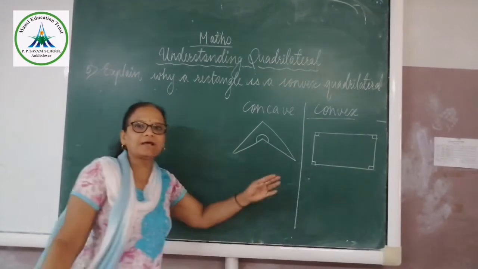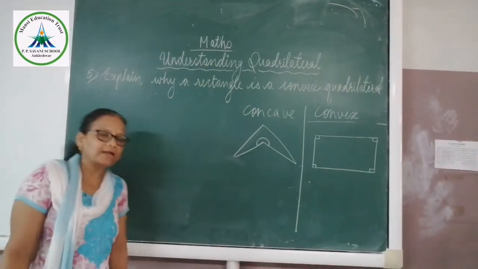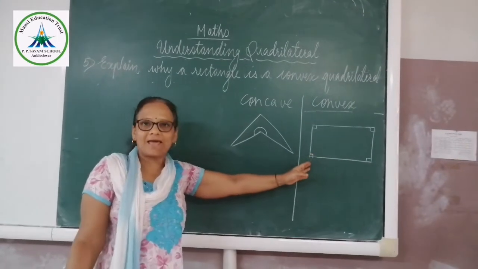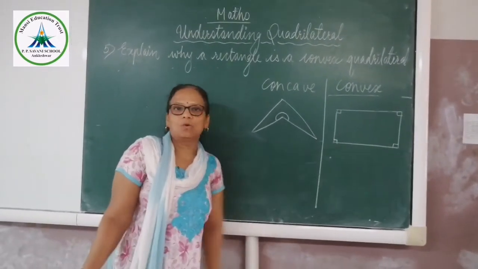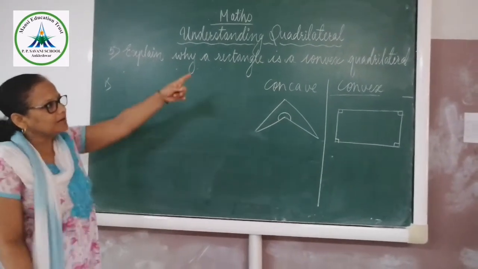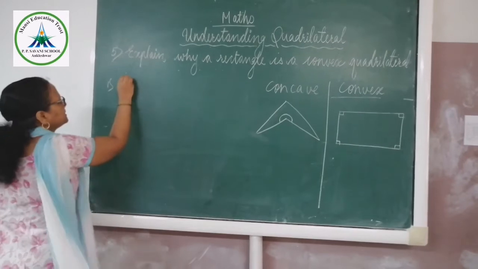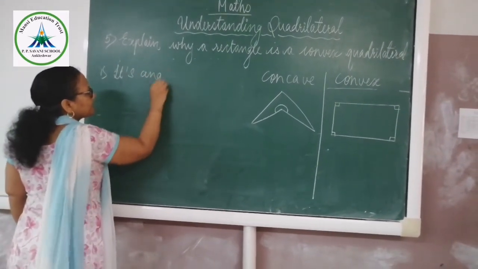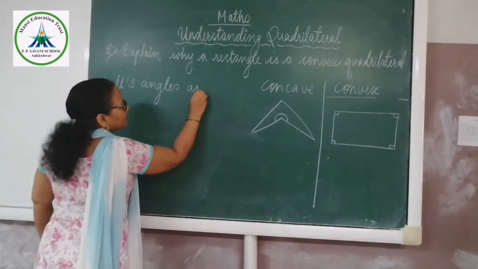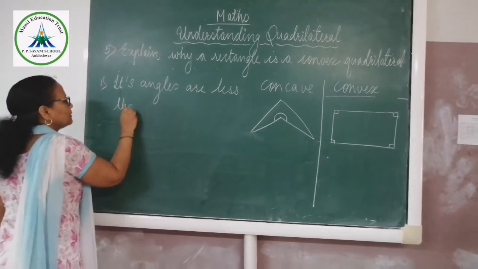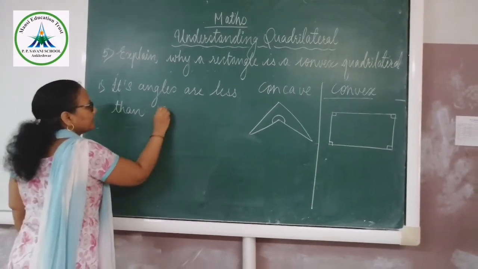And if it is a rectangle, that means we can say that the rectangle is a convex quadrilateral because its angles are less than 180. So our first answer will be: why is the rectangle a convex quadrilateral? Its angles are less than 180.